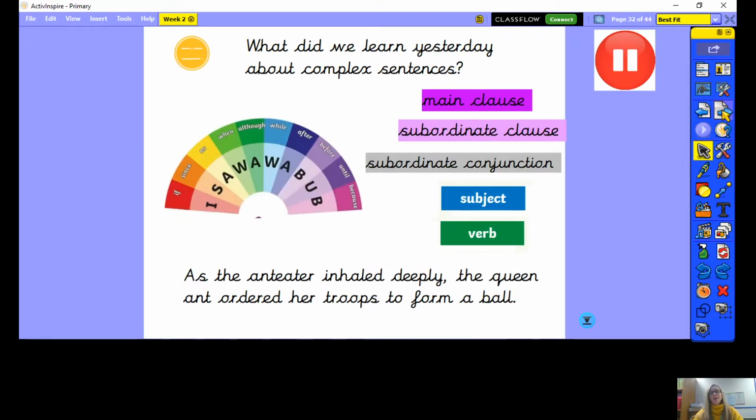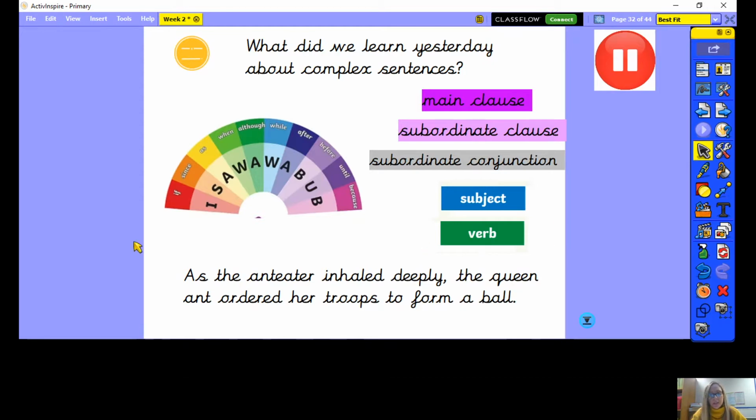Okay, fantastic. So yesterday you learnt about complex sentences. So let's just have a think about what we learnt yesterday about complex sentences. So we know a complex sentence has a main clause in it, and it also has a subordinate clause. And the subordinate clause often starts with a subordinate conjunction. So the subordinate clause is part of the sentence, and it doesn't make sense on its own. The main clause does make sense on its own. So here are some examples of subordinate conjunctions that you might use in your writing. And your clauses, they're made up of a subject and a verb.